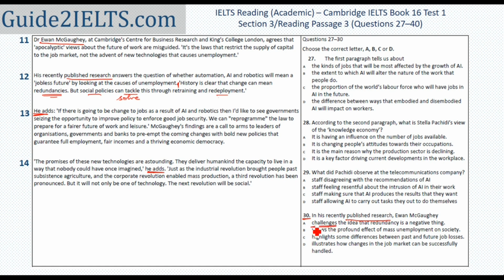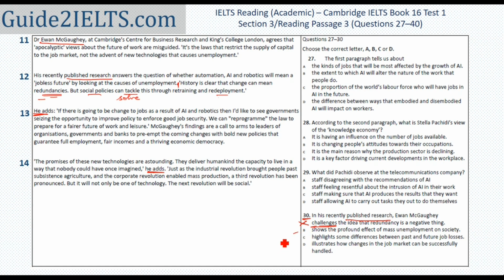So challenging the idea that redundancy is a negative thing means questioning whether redundancy is negative. Is he saying that? He is not. He is just saying that change can mean redundancies. He's not saying it's okay that people are becoming redundant. So I don't think this is the answer. He shows the profound effect of mass unemployment on society. This is not mentioned anywhere in the 12th paragraph.